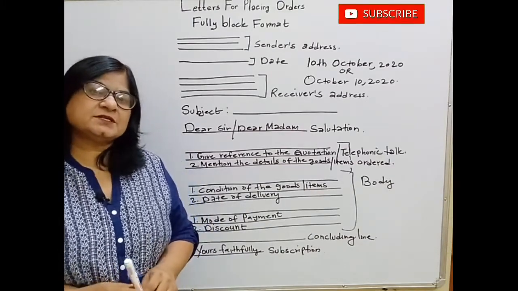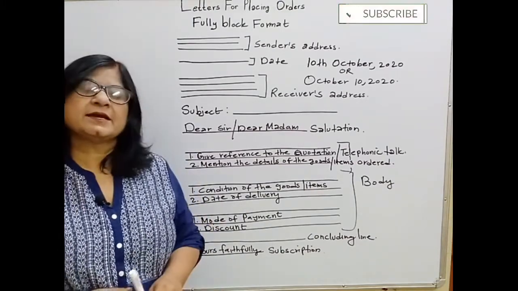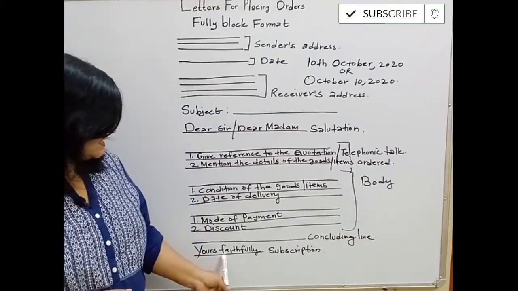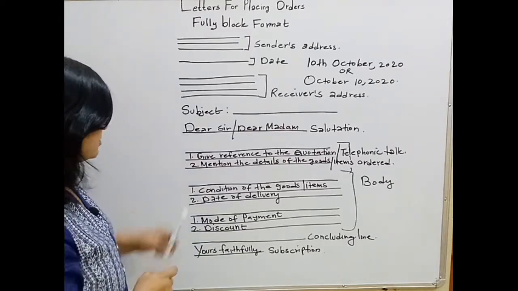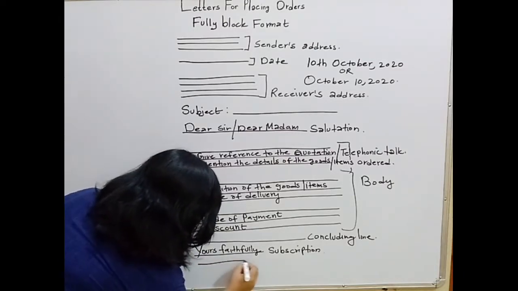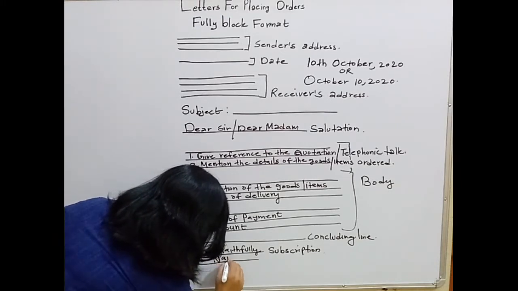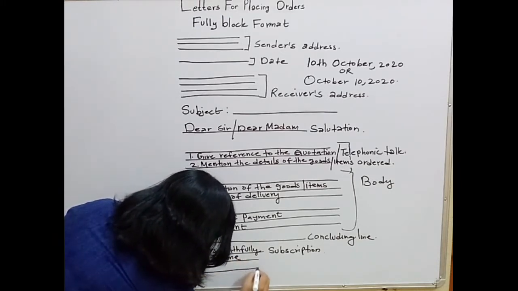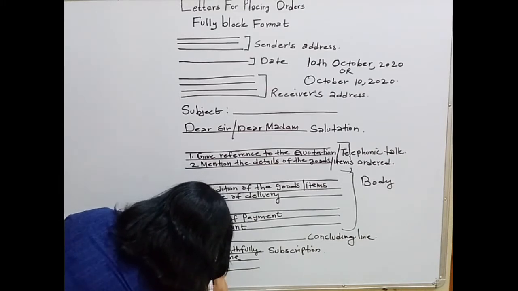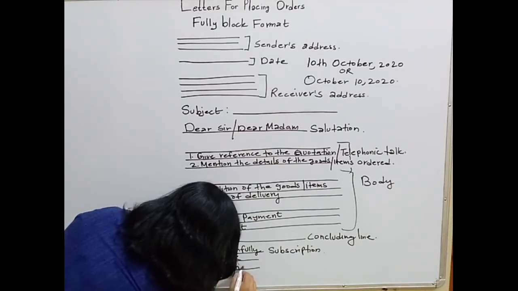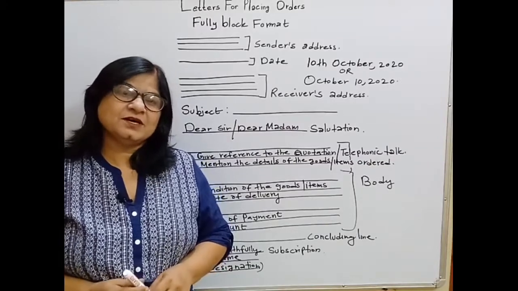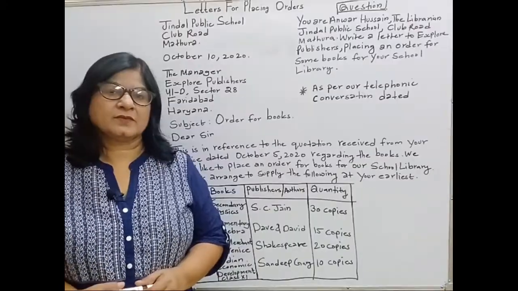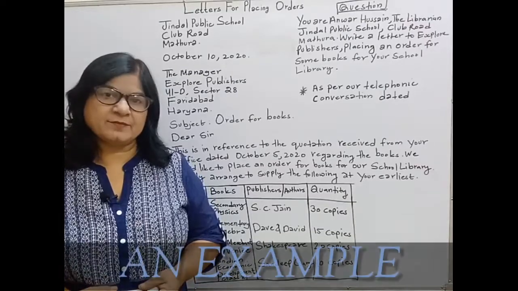The first letter of yours will be capital, and the first letter of faithfully will be in small letters. And then students, according to the question, you can write here the name, and if the designation is also given, you can write here the designation. And this you can write in brackets. So students, we are done with the format. Now we will solve an example.